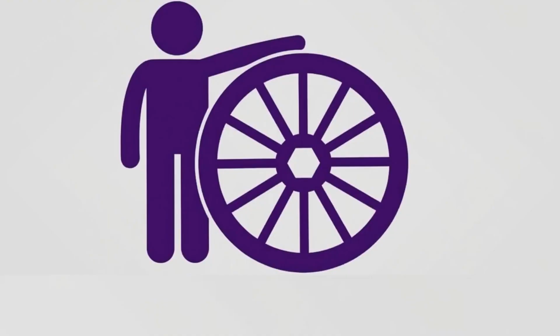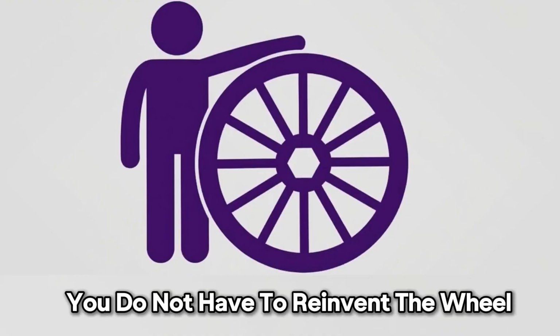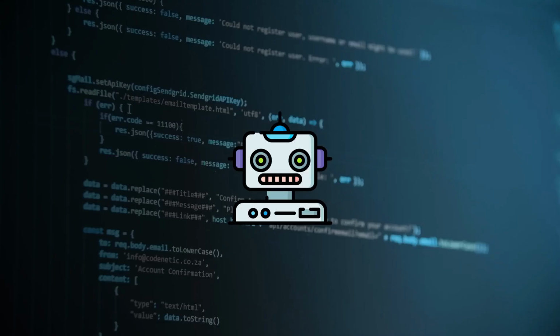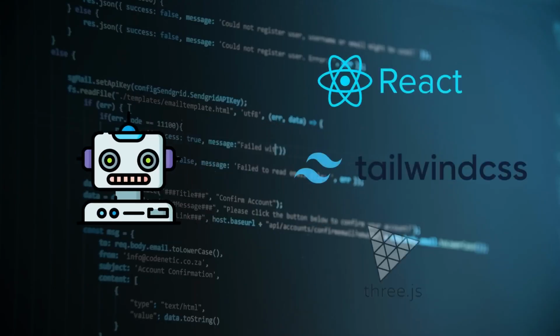Next up is frameworks. Whatever it is that you're trying to build, there have probably been very similar things built before. So instead of trying to reinvent everything and telling the AI to figure everything out, it's much better to point the AI towards the correct tools for building your specific product, by telling it to use React or Tailwind, or Three.js if you're making 3D interactive experiences.